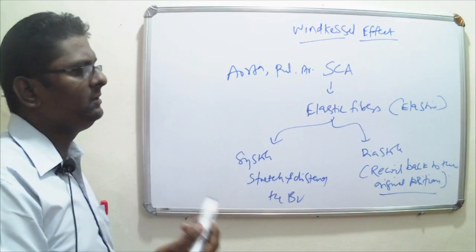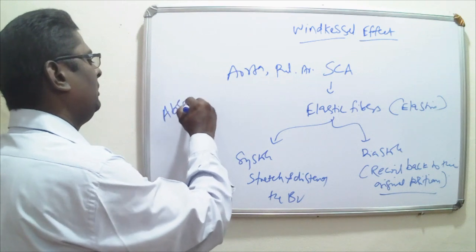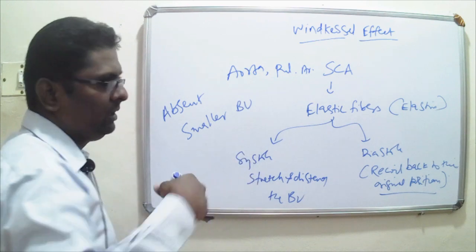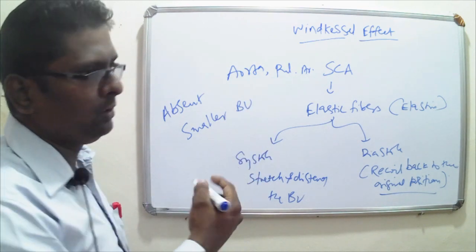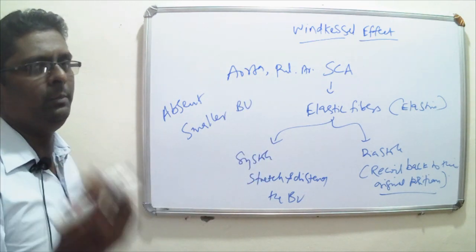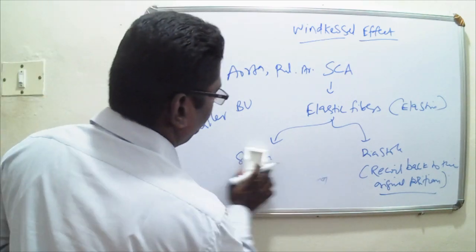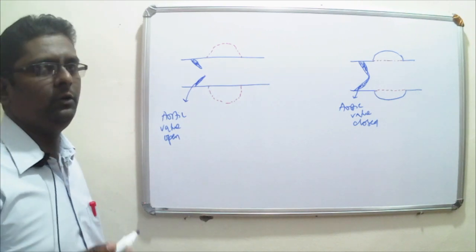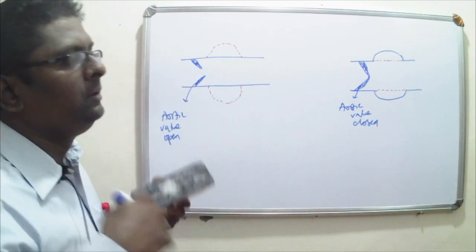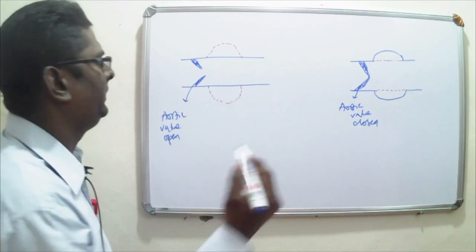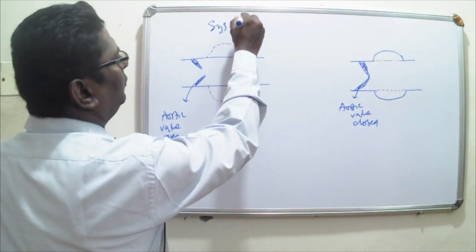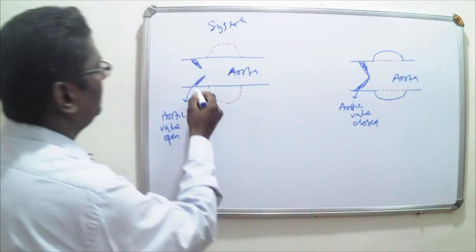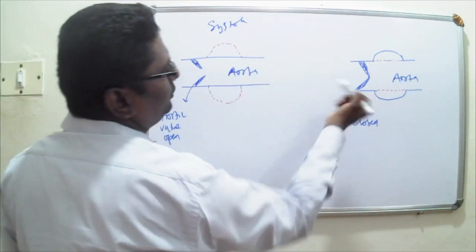This Windkessel effect is absent in smaller blood vessels because the amount of elastic fibers in those smaller blood vessels is very minimal. Let's understand the physics behind the Windkessel effect by considering flow of blood through the aorta. So during systole, this is the aorta, this is the aortic wall, this is also the aortic wall.